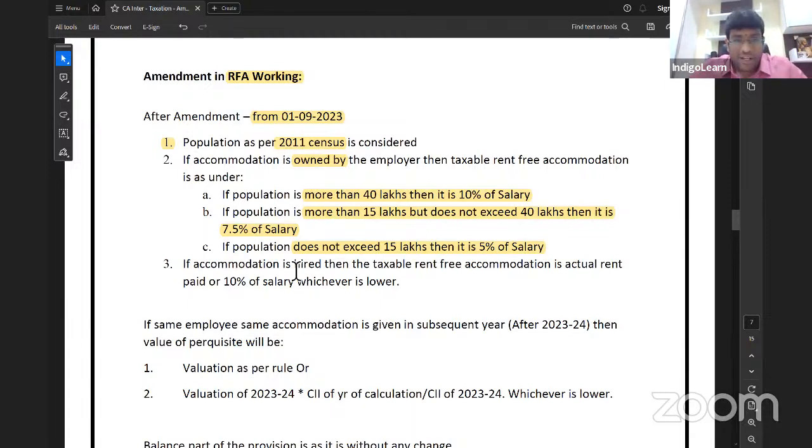And if accommodation is hired, my dear friends, if accommodation is what? Hired, then the taxable rent-free accommodation is actual rent paid or 10% of salary, whichever is lower. And for accommodation in hotel, I hope you remember that actual rent paid or 24% of salary, whichever is lower. That is as it is. In that, there is no change.